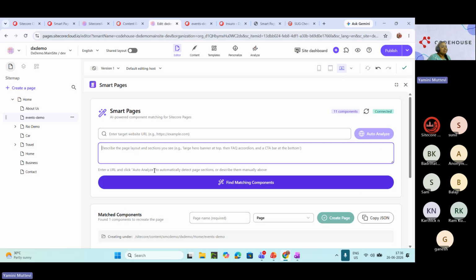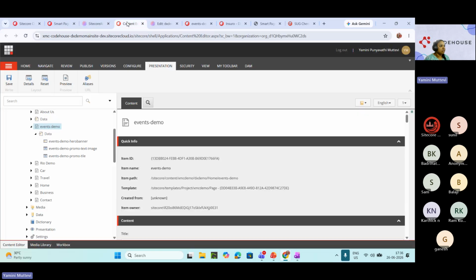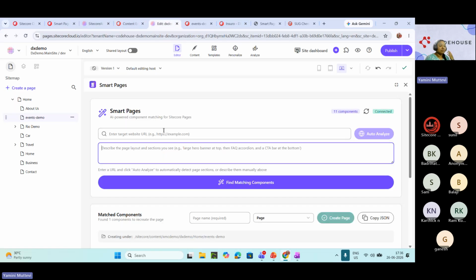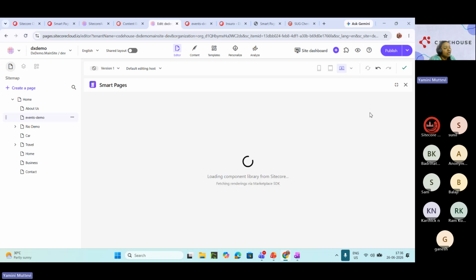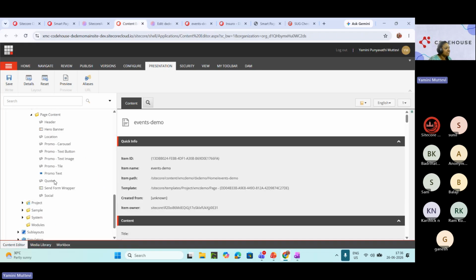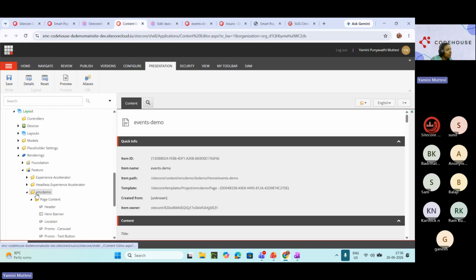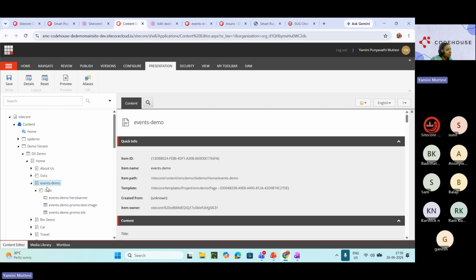There are two things I wanted to show also. One is in the content editor. There is also something we are evolving in such a way that we are able to put content and media also, but not in this application. I'll soon be getting the other application in the marketplace as well. Before that, see here, it shows 11 components. I can refresh this. I can change the folder of my section also. Here, I'm pointing it to XM demo. It is picking the site itself. This is my XMC demo site.